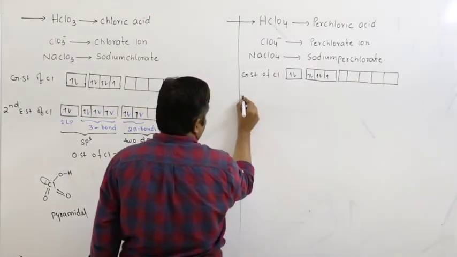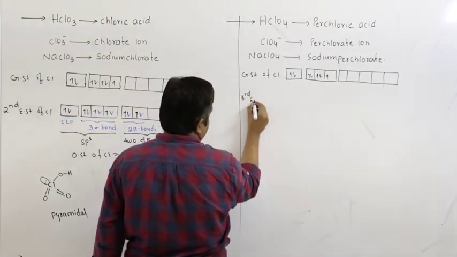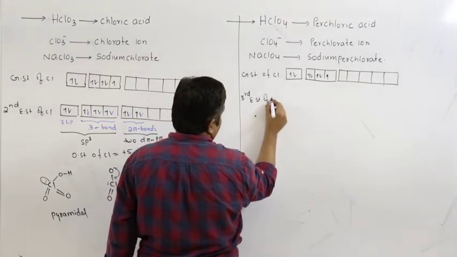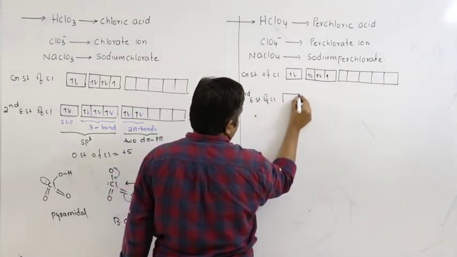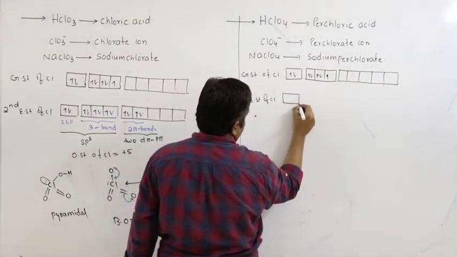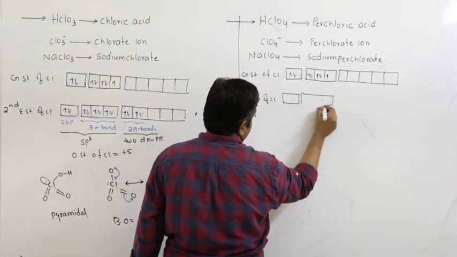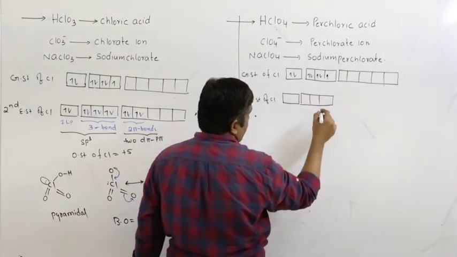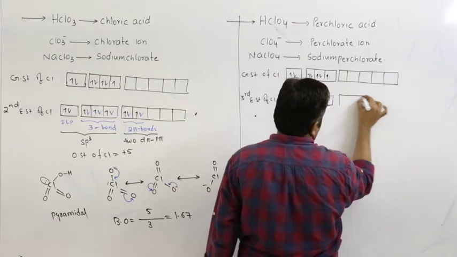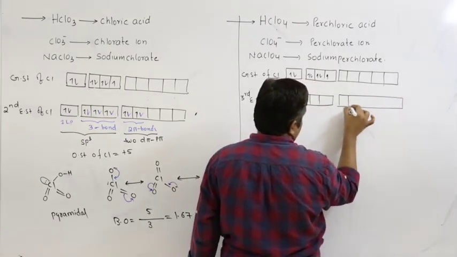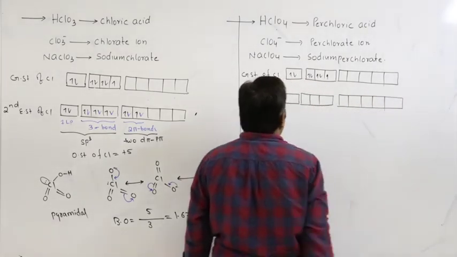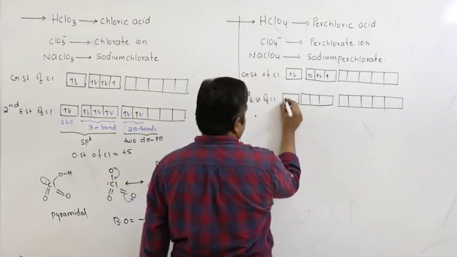So directly I am writing the third excited state of chlorine. So all the electrons should be unpaired.